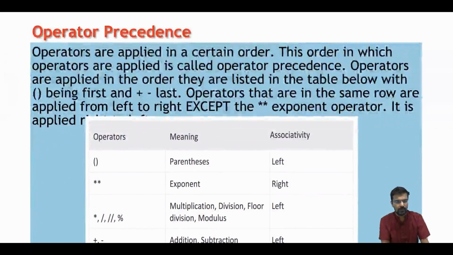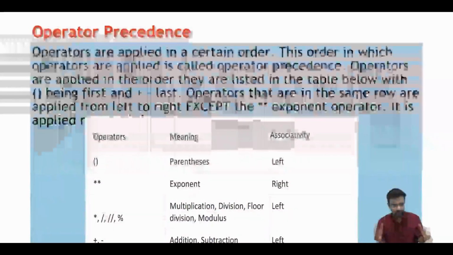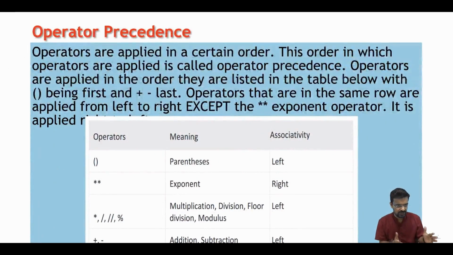We will see that. So operator precedence: operators are applied in a certain order. This order in which the operators are applied is called operator precedence. Operators are applied in the order they are listed in the table below, with the parenthesis first and plus and minus last. Operators in the same row are applied from left to right, except the exponent, which is applied from right to left. So parenthesis has the topmost priority, then comes the exponent, then star, slash, double slash, and percentage, and plus and minus in the last.